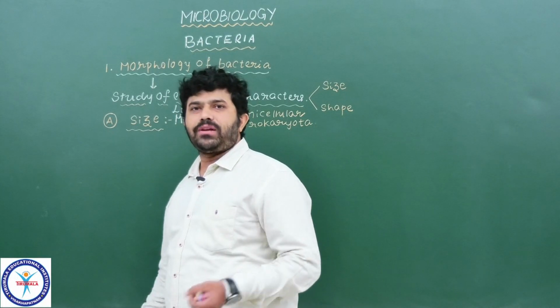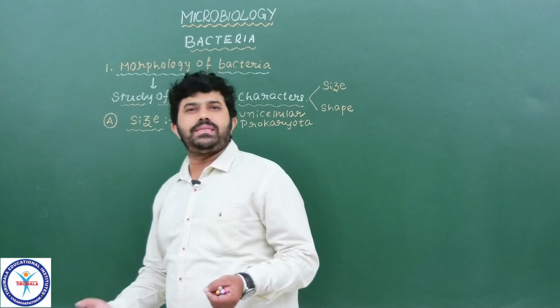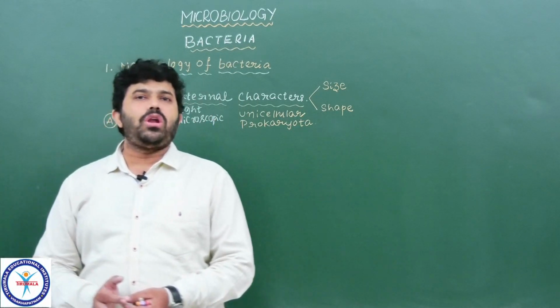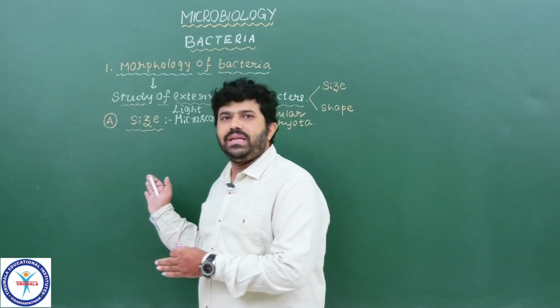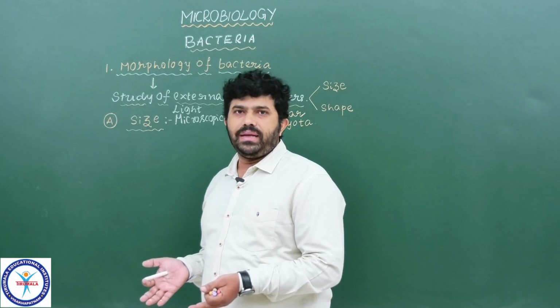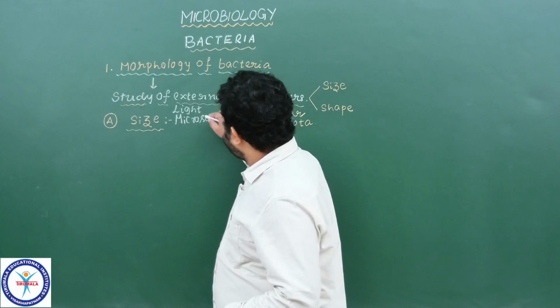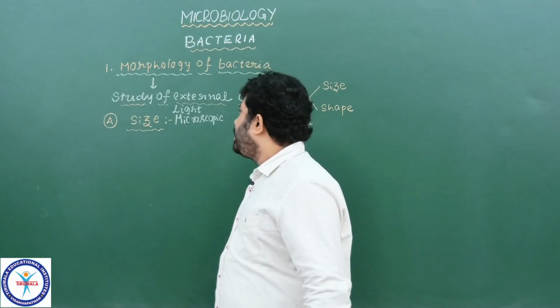Okay, of course the electron microscope is very good, but it was only discovered in the 1940s-50s. Understood? Before that, bacteria had already been found. By using which device did they discover and observe bacteria? By a light microscope.